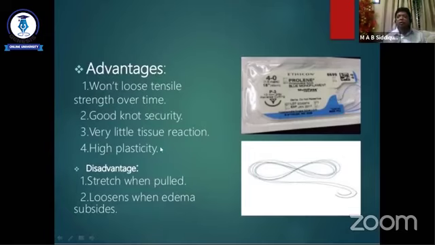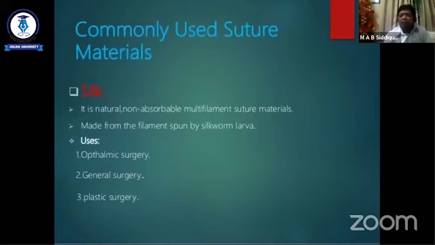and loosens when edema subsides. These are the disadvantages of polypropylene.